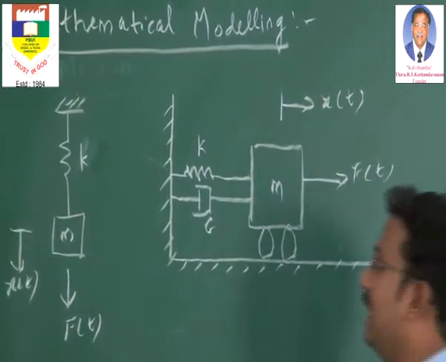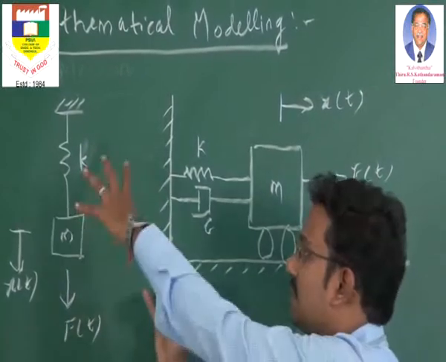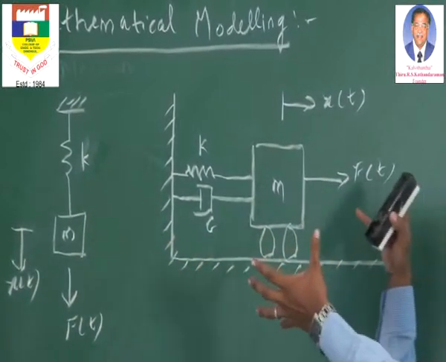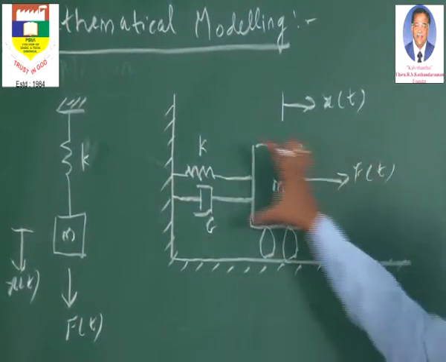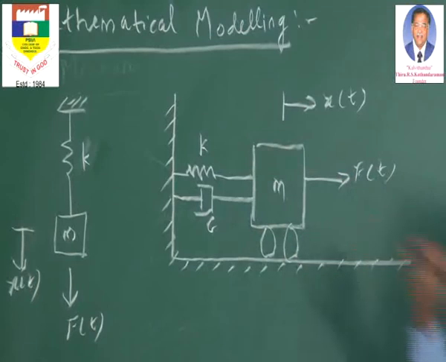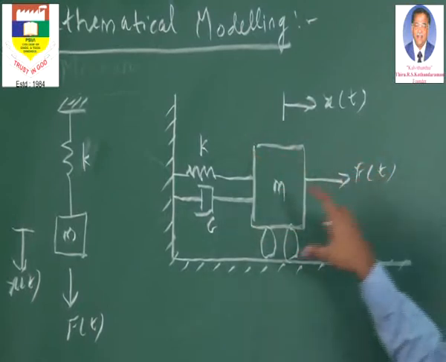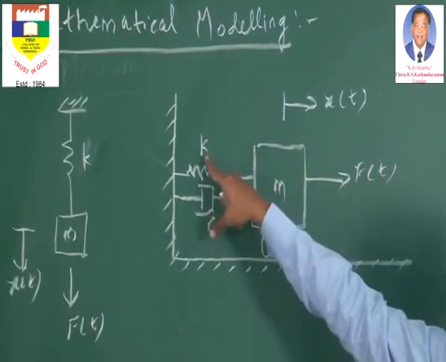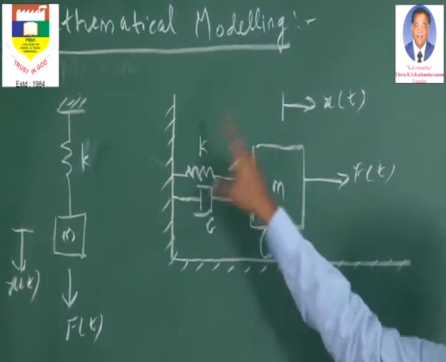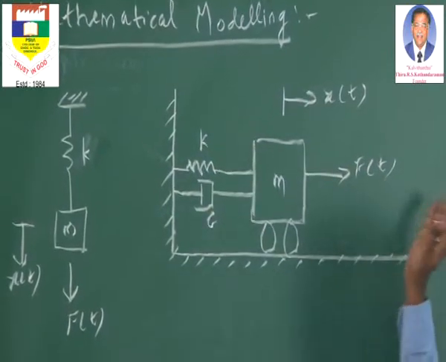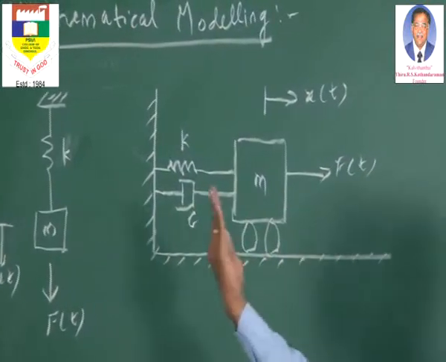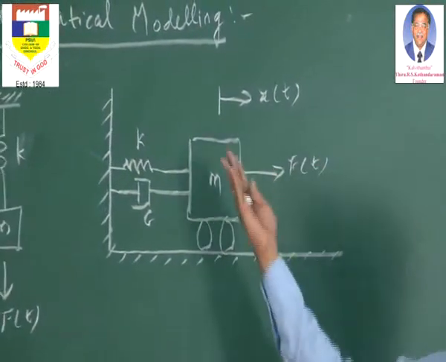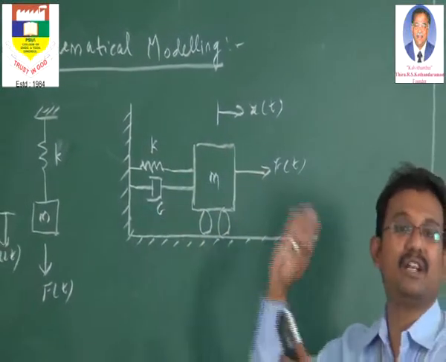You take the same spring setup, you just bring it to the right direction, that is, you just fit it here. You see what is the degree of freedom? The mass can move left and right because it is suspended on rollers. The mass can move left and right and it has got a spring. What is the role of the spring? Because of its stiffness, the spring will pull the mass back to its position, because if you apply some external force, the mass will be moving towards the right, and the spring will be pulling it back to the left direction.